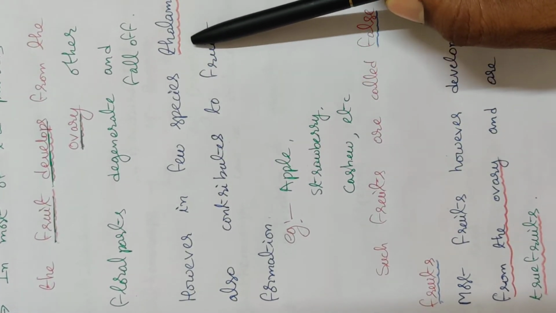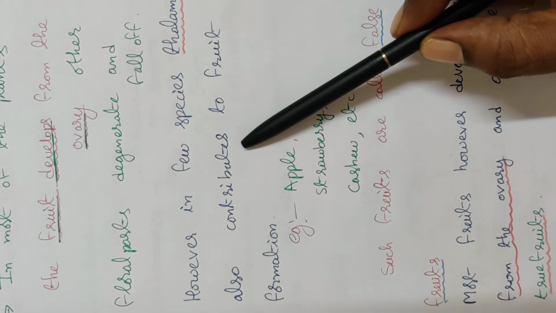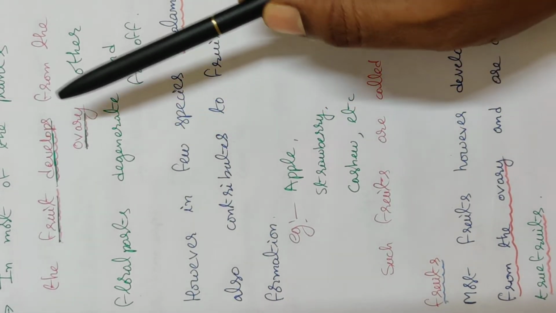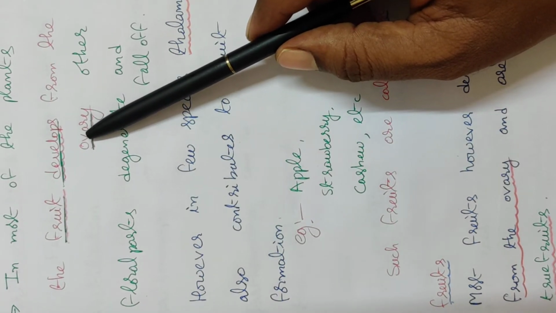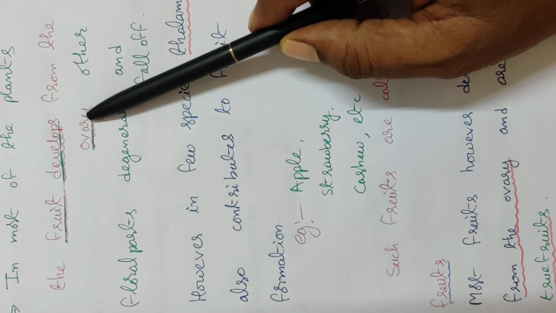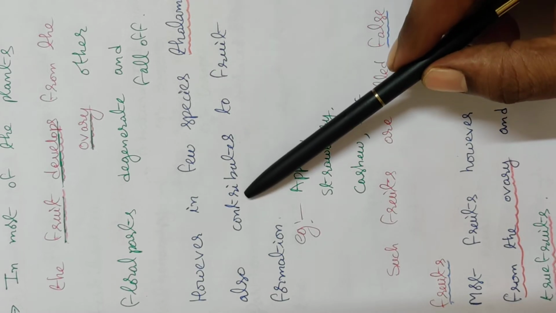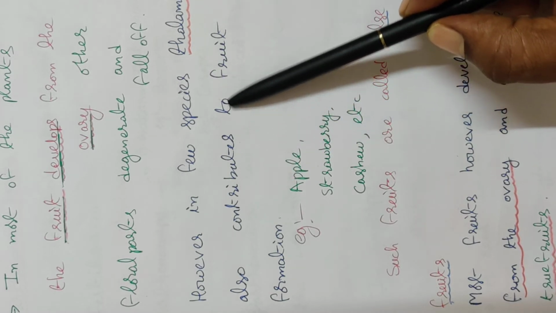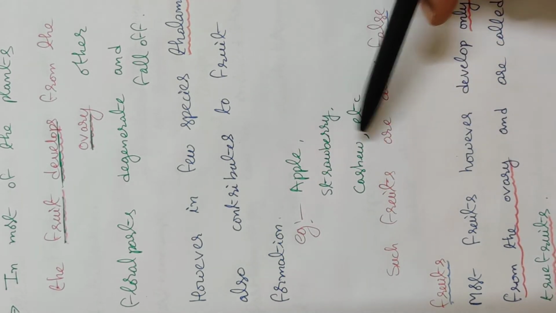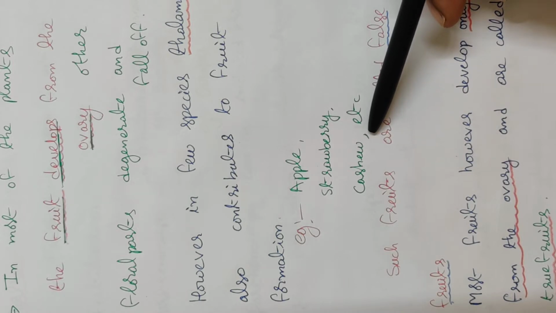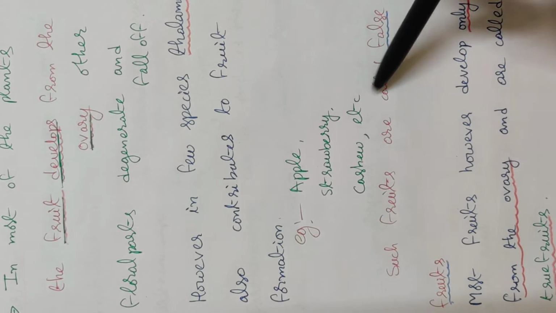However, in a few species, the thalamus also contributes to fruit formation. In the majority of plant species, only the ovary is involved in the formation of the fruits. But in some species, the thalamus also contributes to fruit formation. For example, in apple, strawberry, and cashew, the thalamus is also involved in the formation of the fruits. Such fruits are called false fruits.